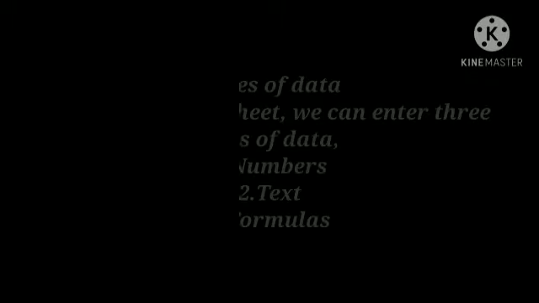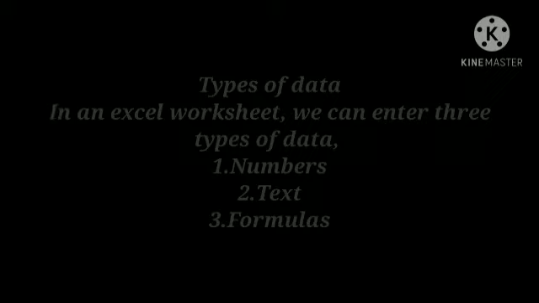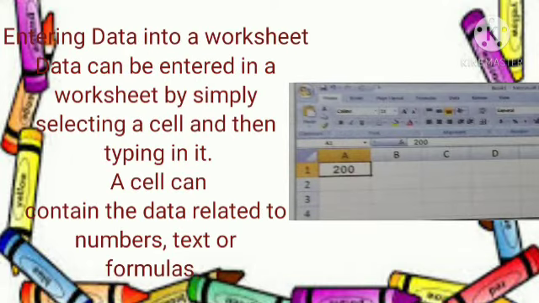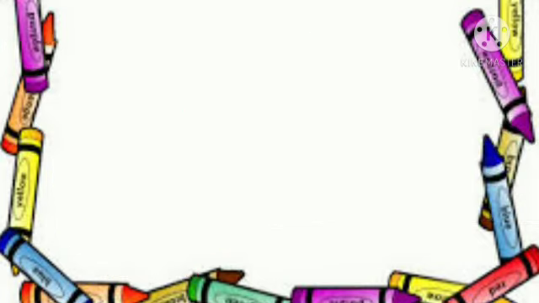Types of data. In the Excel worksheet, we can enter 3 types of data: numbers, text, formulas. Entering data into a worksheet. Data can be entered in a worksheet by simply selecting a cell and then typing in it. A cell can contain data related to numbers, text or formulas. Whatever you type will appear in the cell and in the formula bar also. For example, type 200 in cell A1, and the formula bar also shows 200.